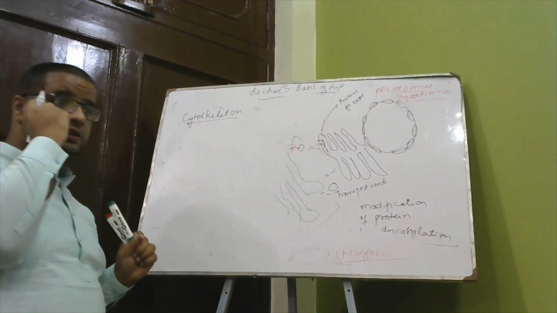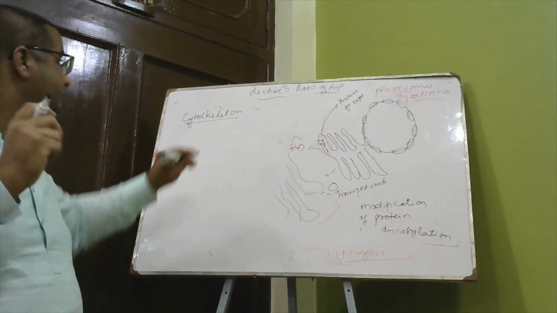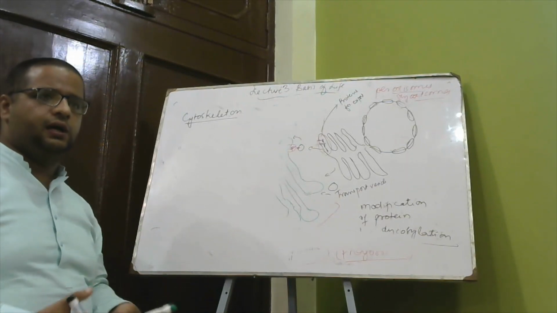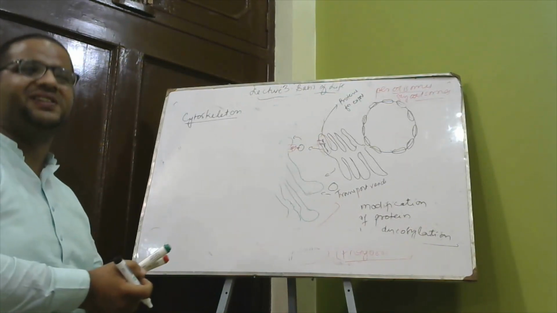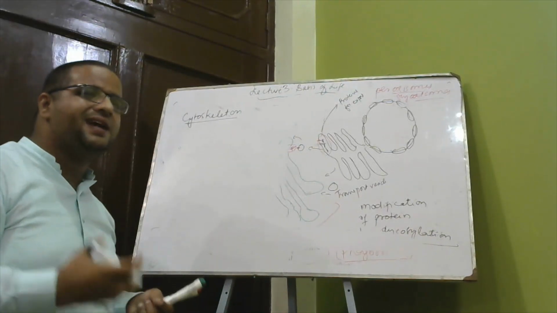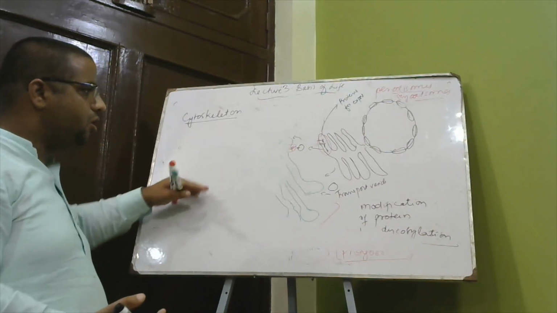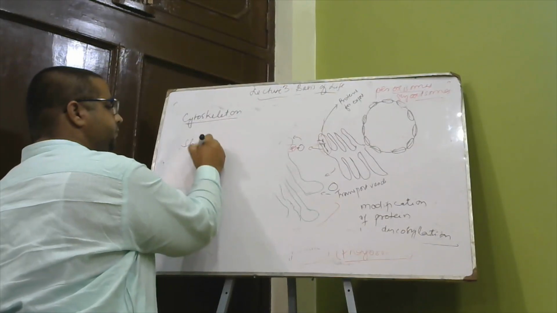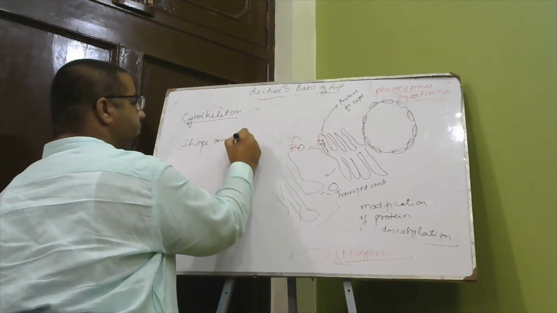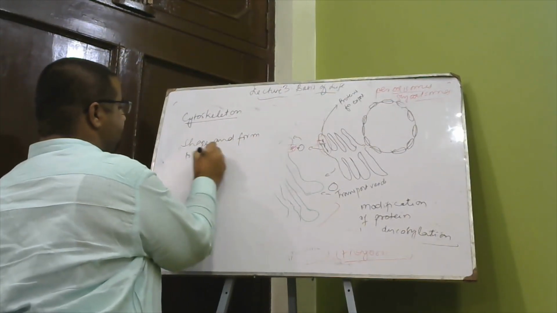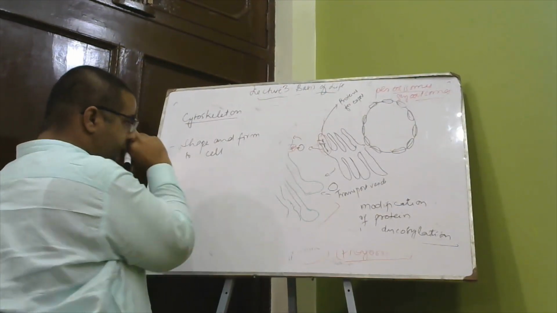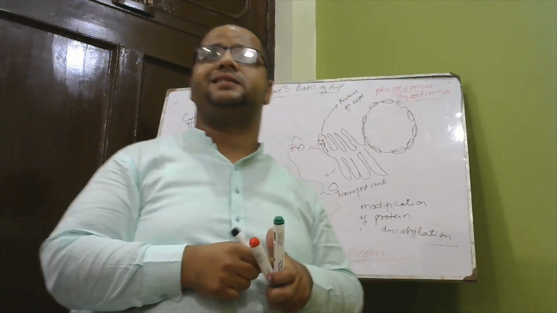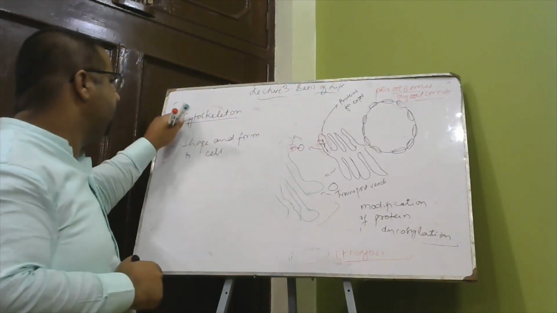As we know, cyto means cell, and skeleton means the structure which supports an organism. So the cytoskeleton is actually the skeleton of the cell. It basically gives shape and form to the cell. It maintains the integrity of the cell. How the cell is destined to be shaped is done by the cytoskeleton.